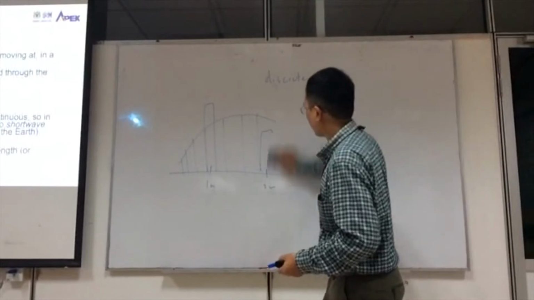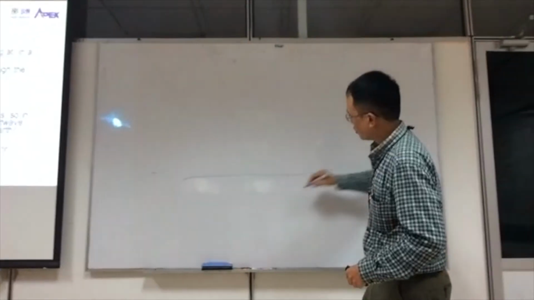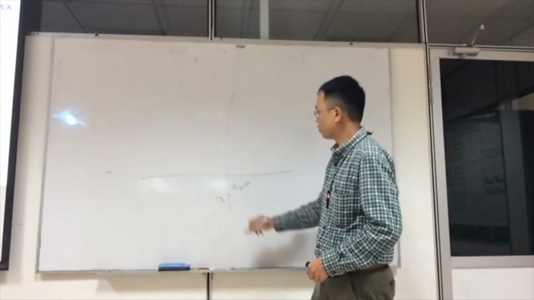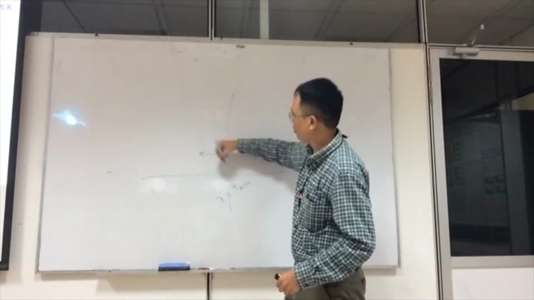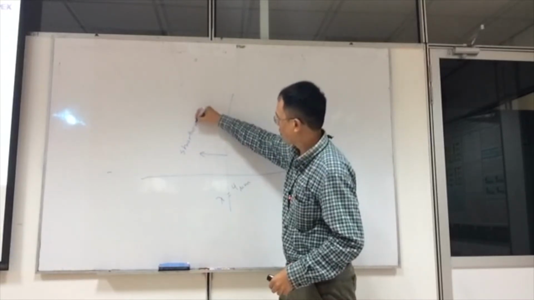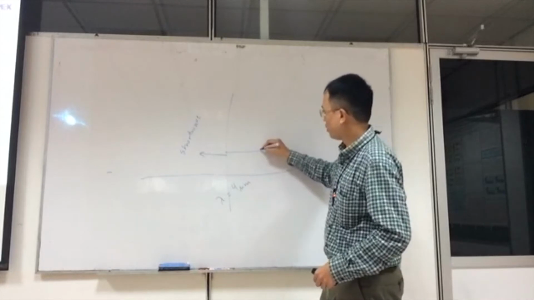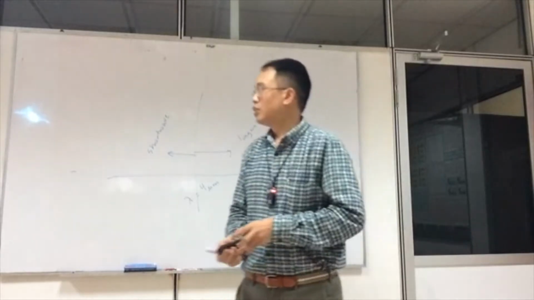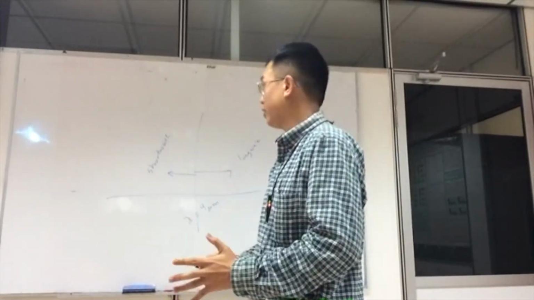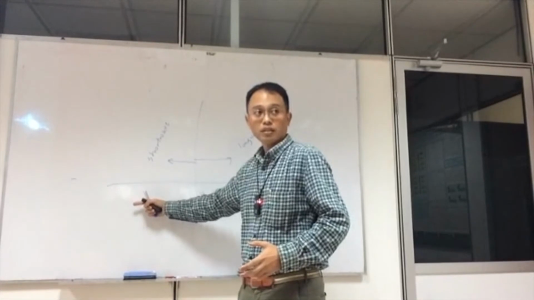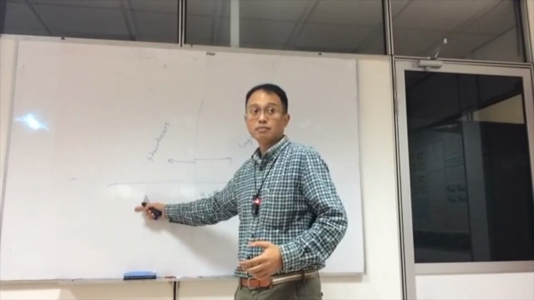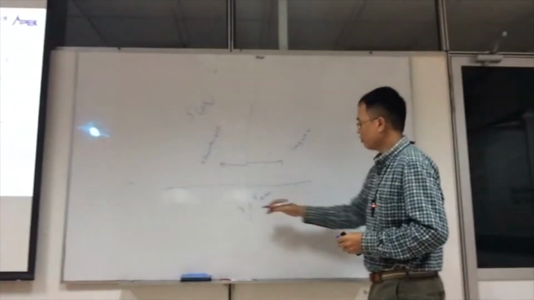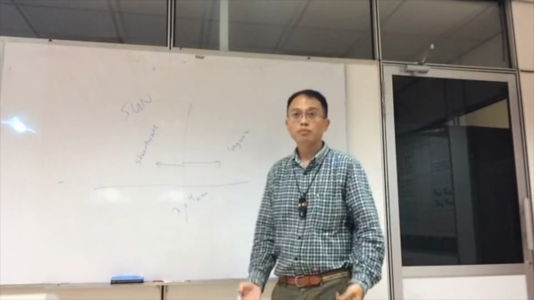Have you heard of shortwave and long-wave radiation before? So there is a cutoff point at 4 micrometer wavelength. Lambda is 4 micrometer. Anything that's less than 4 micrometer, we call it the shortwave radiation. And anything more than 4 micrometer, we call it the long-wave radiation. Now, mostly, if it's shortwave, less than 4 micrometer, the radiation comes from the sun. And anything more than 4 micrometer, the radiation comes from the earth.